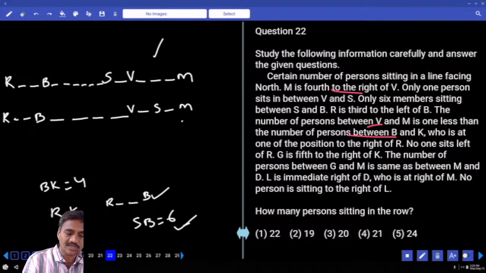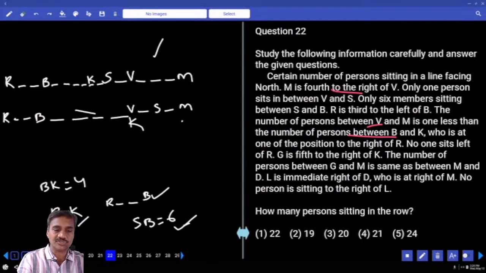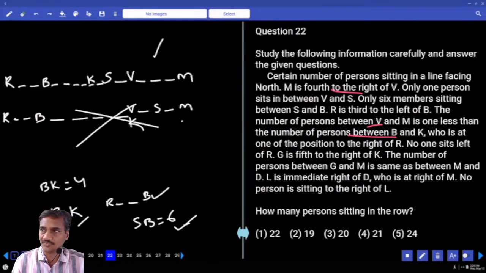R and B we have taken. K is to the right of R. Between B and K, there must be 4 people: 1, 2, 3, 4. In this case B and K must be in the same place, so this is ruled out, and I am left with only the first case.